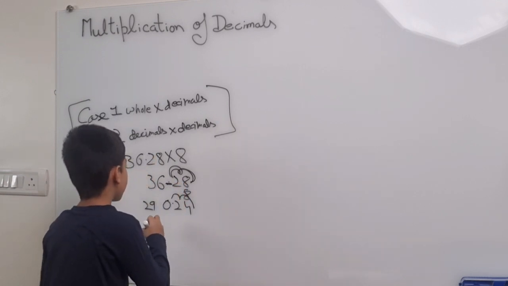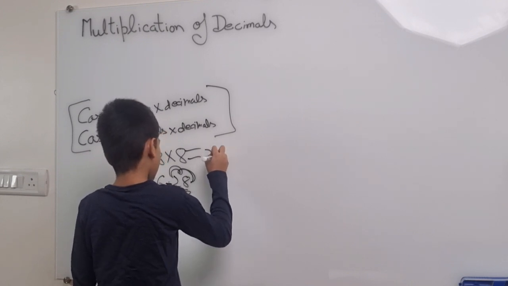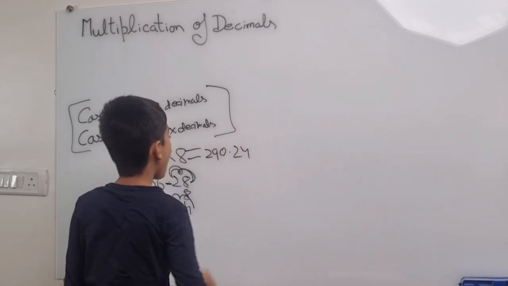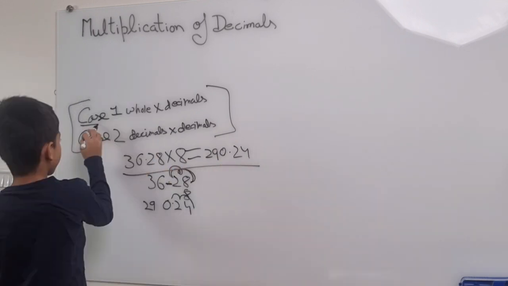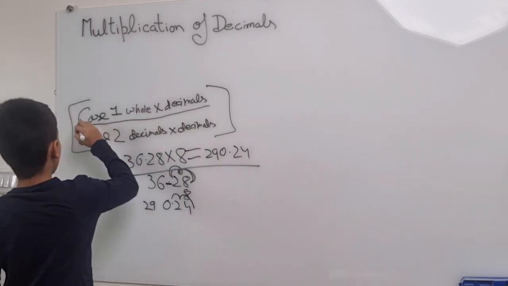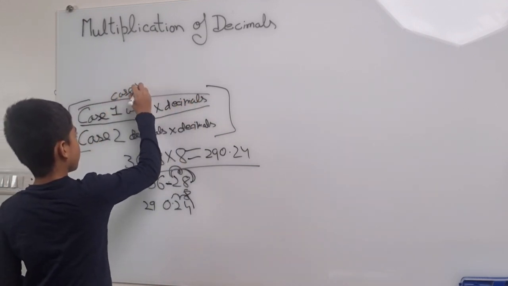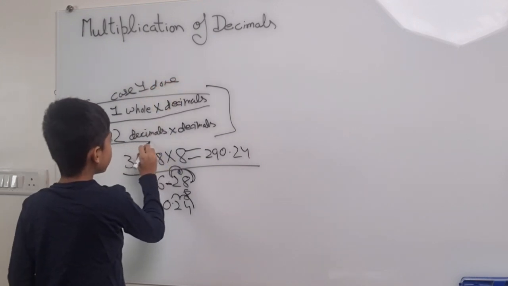So the answer is 290.24. This is the answer. We have solved case 1. Done. Now case 2 is remaining.